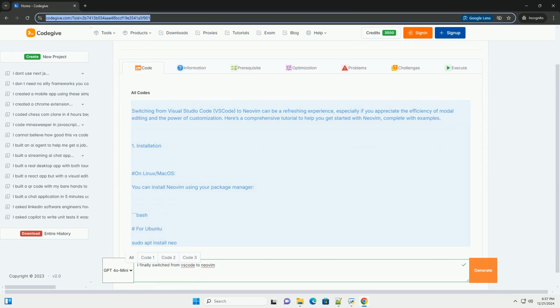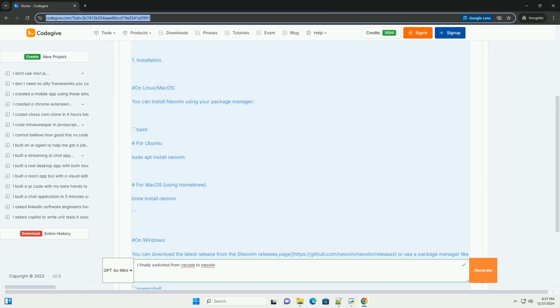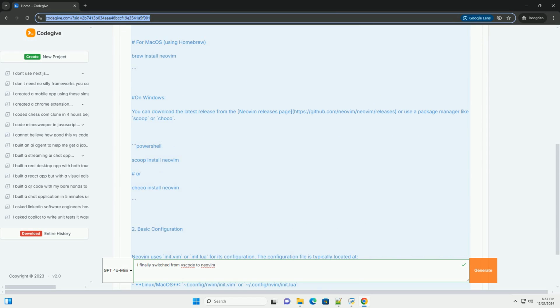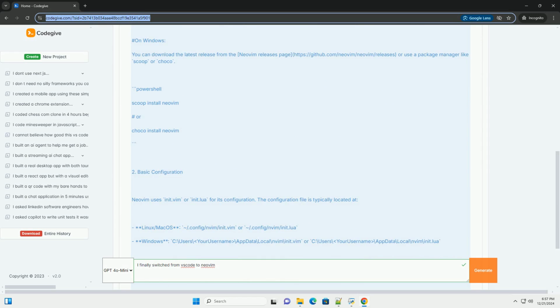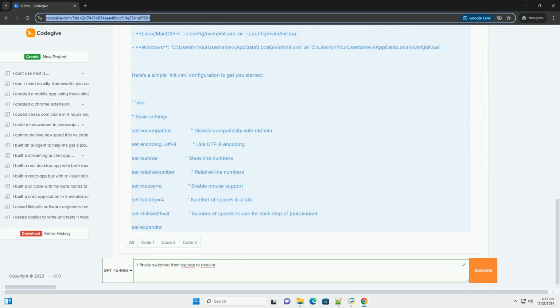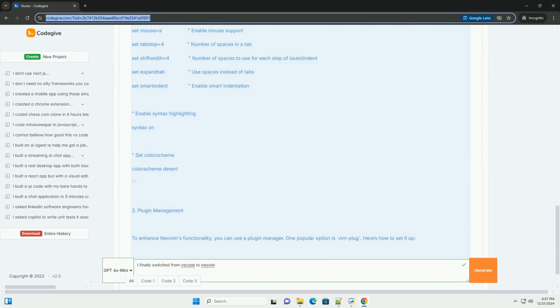Switching from Visual Studio Code, VSCode, to Neovim can be a refreshing experience, especially if you appreciate the efficiency of modal editing and the power of customization. Here's a comprehensive tutorial to help you get started with Neovim, complete with examples.